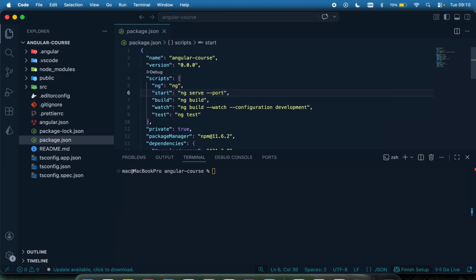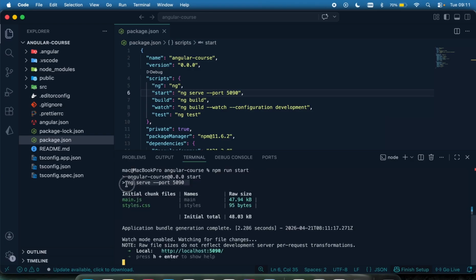Now I'm going to run this application on, let's say, 5090. So when I do npm run start, it's going to trigger this command ng serve, and it's going to run that on that port. So do npm run start, let's see. You can see ng serve, this is the command that was triggered right here, which is this command.